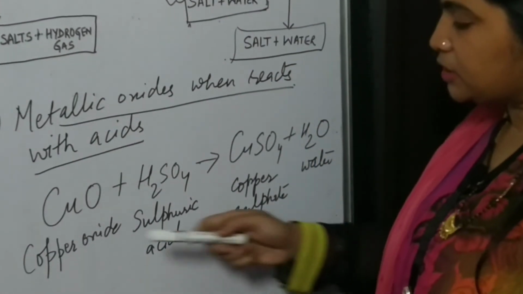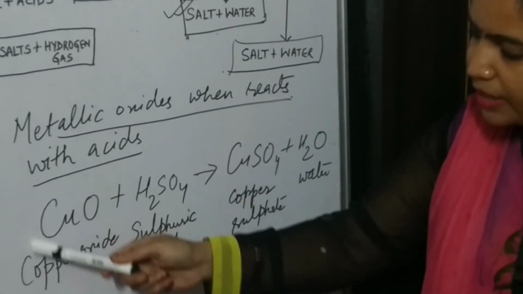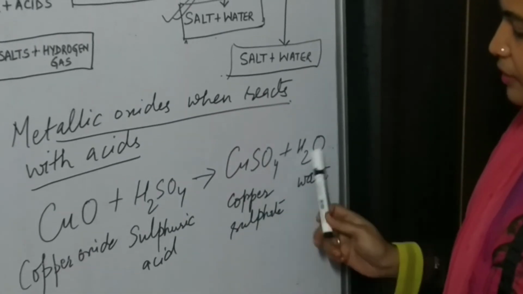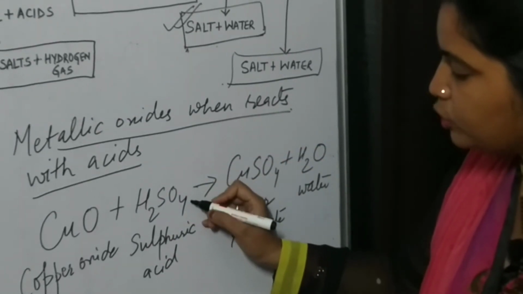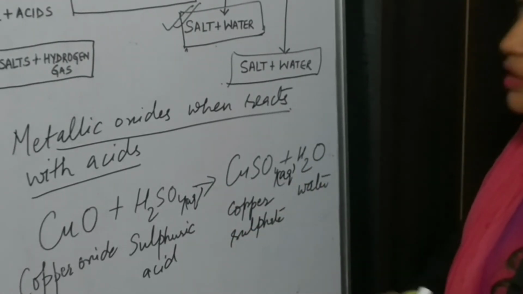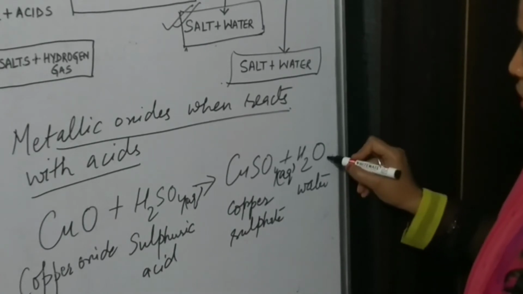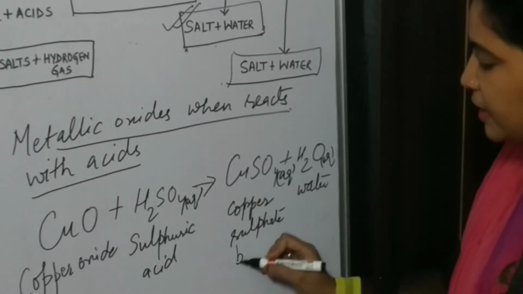Understood? See children, here we could see that except this one, each and every compound which has been written here, you have to write aqueous, because without aqueous medium the reaction cannot take place. So here also you will write aqueous, and it is blue in color.